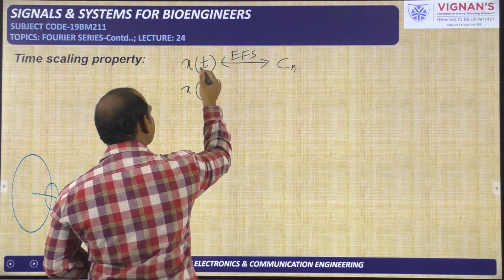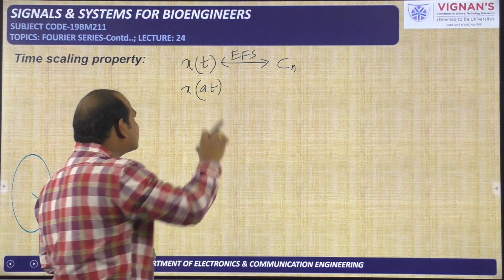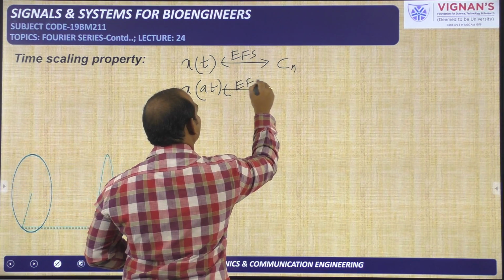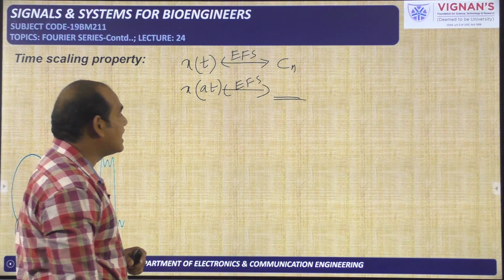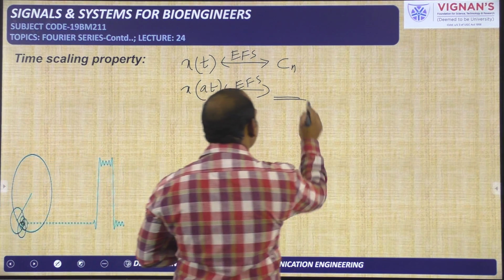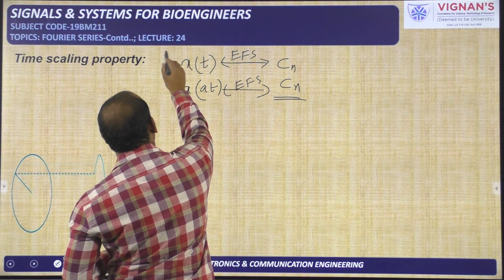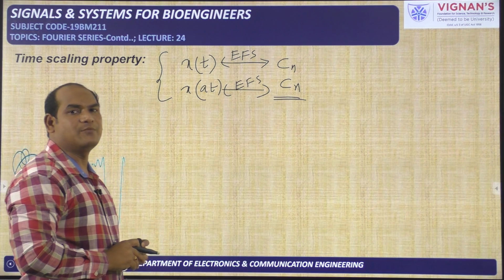That means the time scaled version of x of t is represented with x of at. For this signal, what is the exponential Fourier series coefficient? That is the property we are going to see. And in this case, you will get the same coefficient Cn only. That's why it is important. Only in this property will you see the same coefficient.